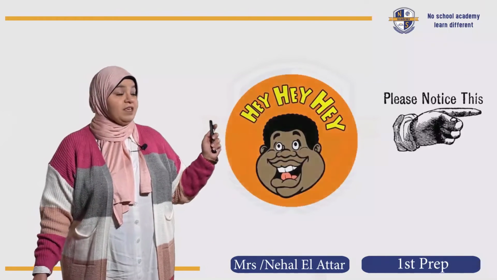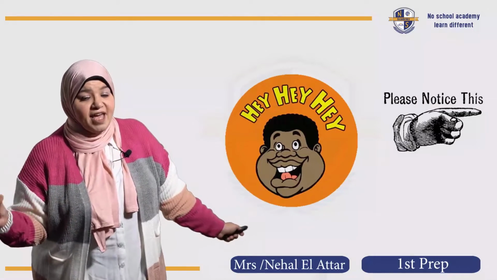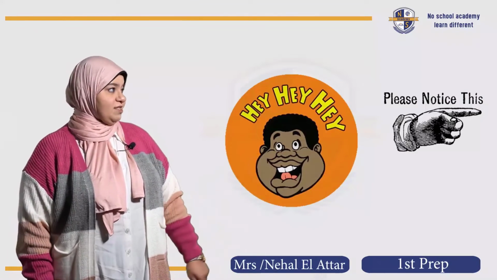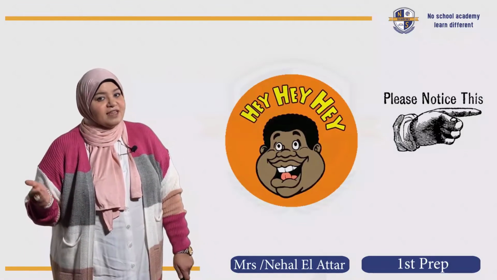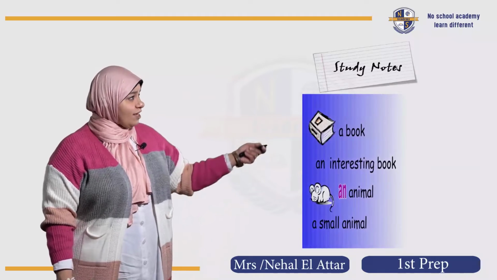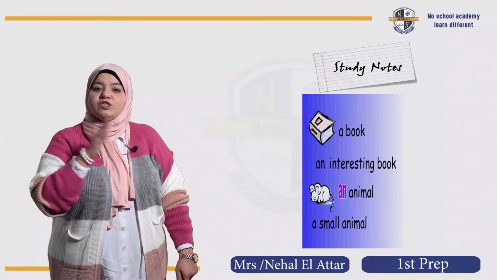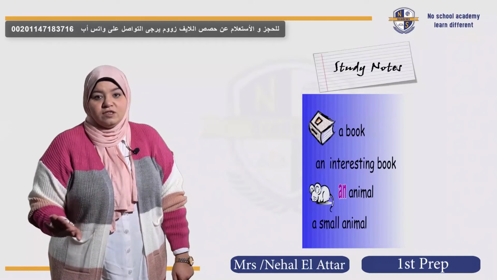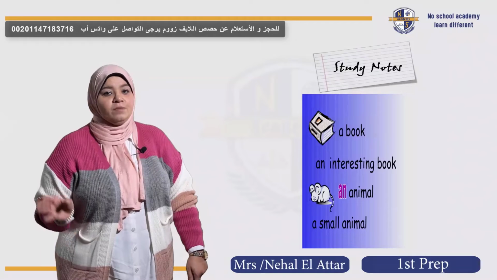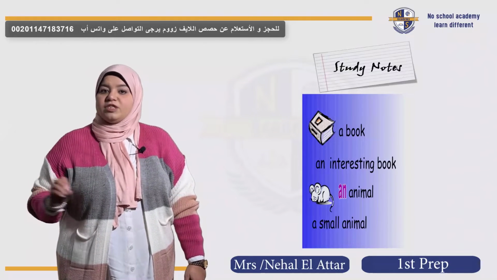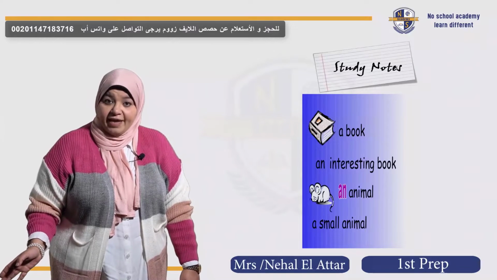Okay, something important. So please pay attention, please notice this. Hey, wake up with me and notice this. I told you that we use the articles before nouns and adjectives. As you can see in these examples, we're just concerned about the word that's going to be after the article. So we have two different examples. For example, the word book. We know that book takes a. It never takes an, okay?